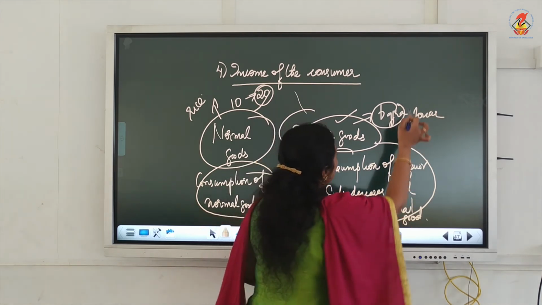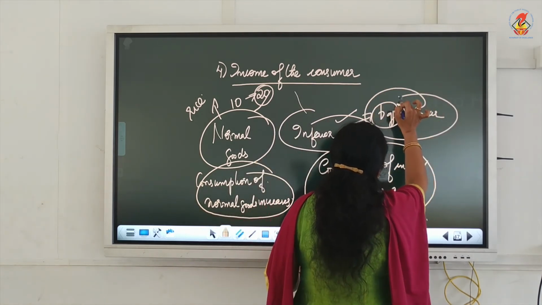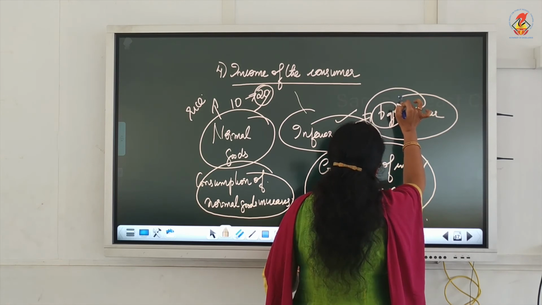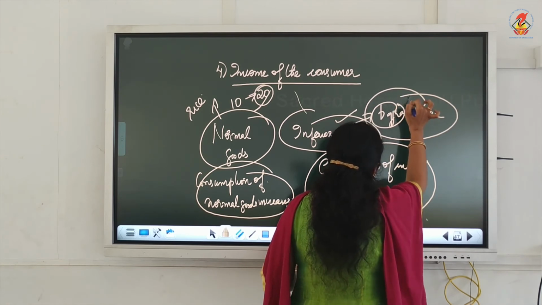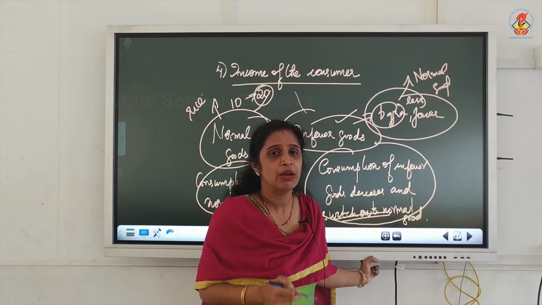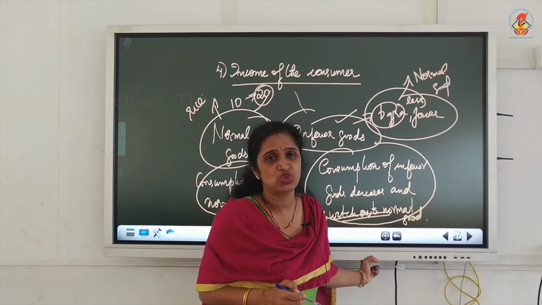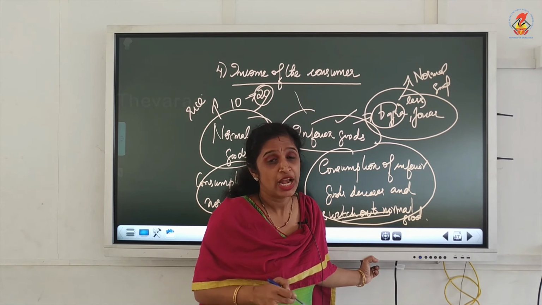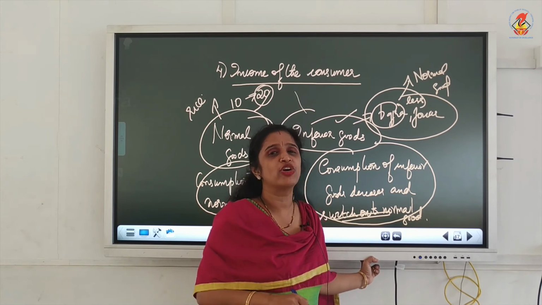So here he was using bajra and jowar so far. Now as the money income has increased, he is buying less of this quantity and has switched to the normal good. Now he has the potential to buy the normal good, because the normal good costs 50 rupees per kg, whereas the inferior good costs 20 rupees per kg.